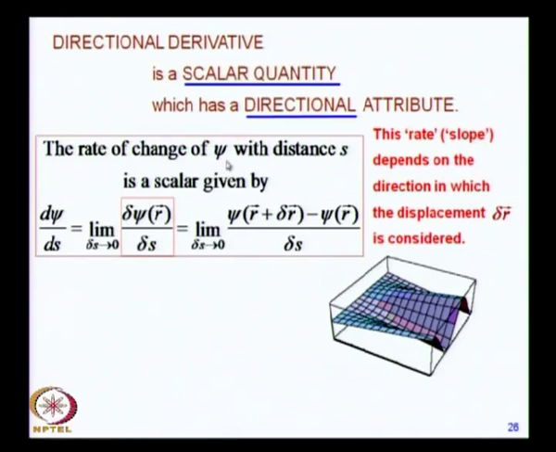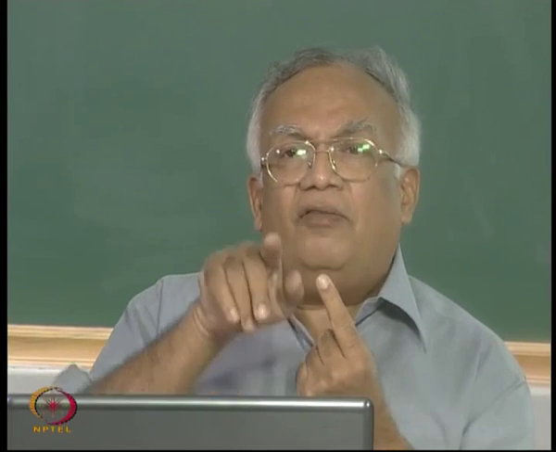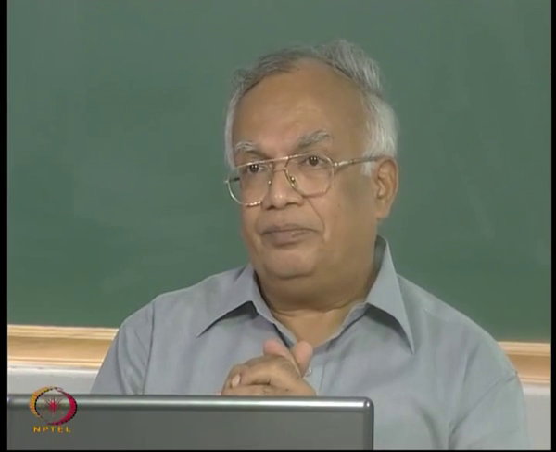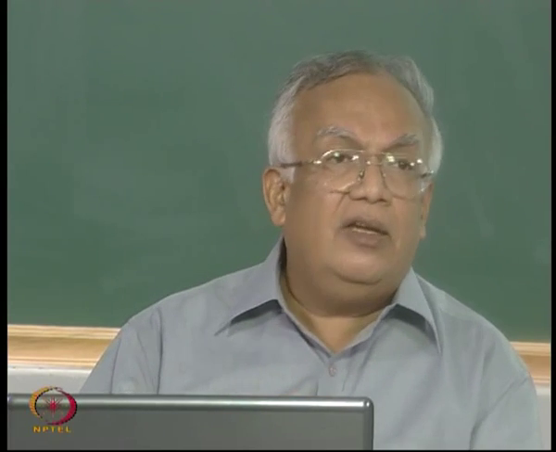If you have a scalar function psi, then you define its directional derivative as the ratio delta psi by delta s in the limit delta s going to 0. Delta psi is the difference between the value of the scalar at a neighboring point and what it has at a given point. So, that is delta psi, that is the numerator. The denominator is the distance between them, but whether the distance is considered along one direction or the other is going to change the value of this ratio, which is why it is called a directional derivative.